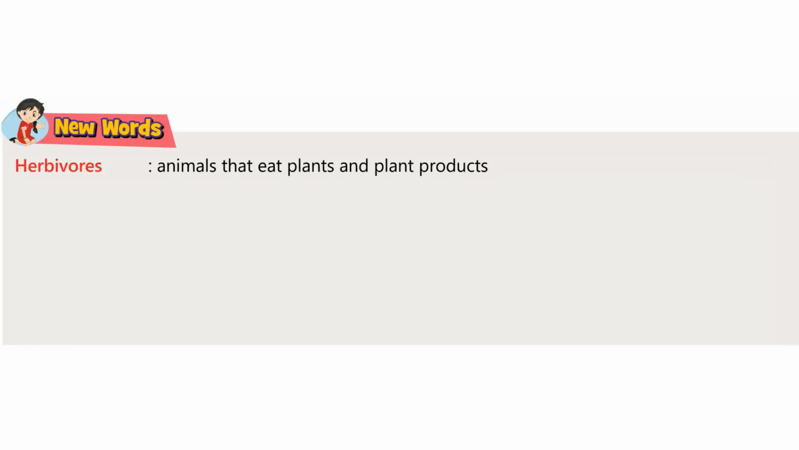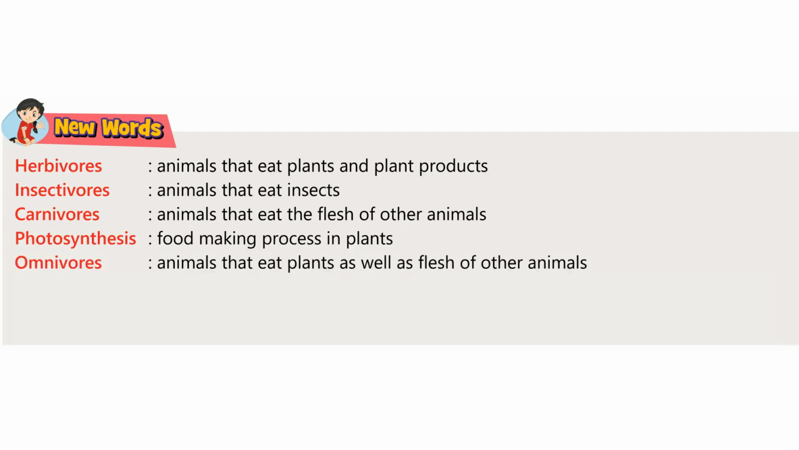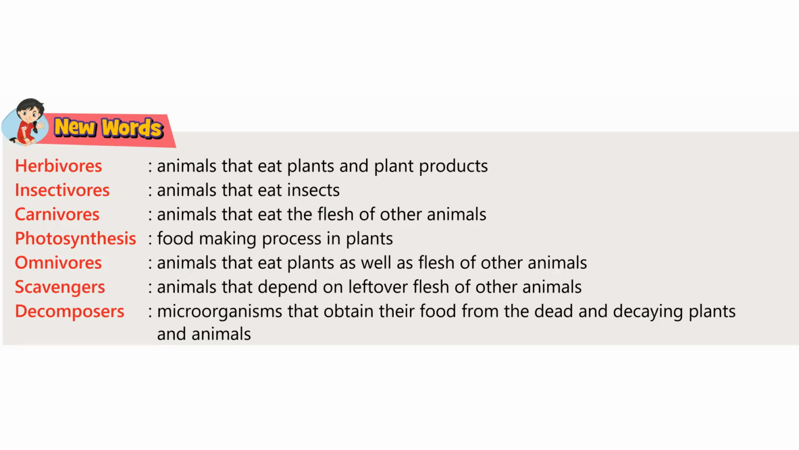New words. Herbivores, animals that eat plants and plant products. Insectivores, animals that eat insects. Carnivores, animals that eat the flesh of other animals. Photosynthesis, food-making process in plants. Omnivores, animals that eat plants as well as flesh of other animals. Scavengers, animals that depend on leftover flesh of other animals. Decomposers, microorganisms that obtain their food from the dead and decaying plants and animals.